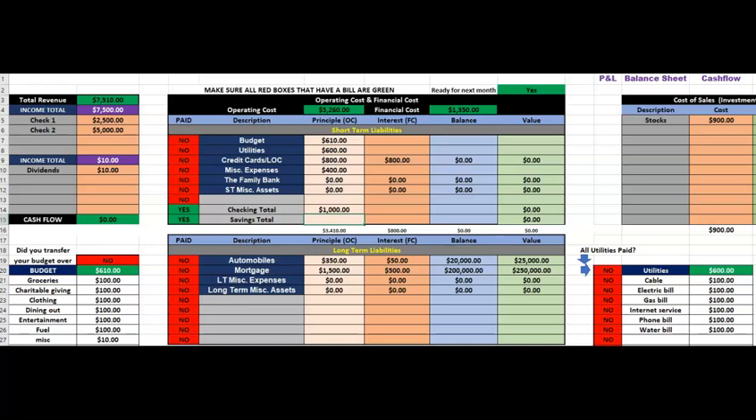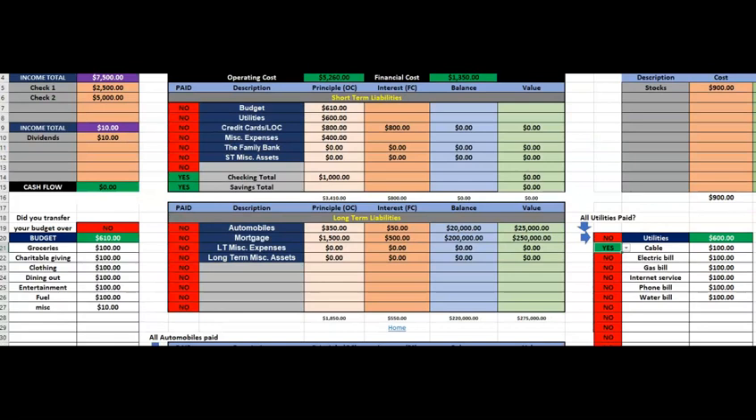Now we can go over these three statements to look at this month. Profit and loss, balance sheet, and cash flow, a lot of that you can still go through here and check these off as you pay it every month. That's another one I want to go over real quick. Right here, all no's need to be yes. These should all be yes before you move to the next month.